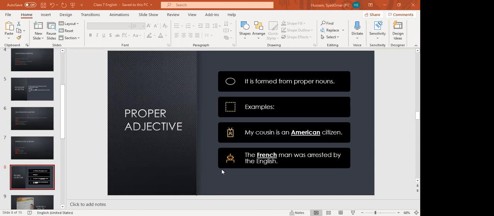Okay, so the third one was possessive adjective. It shows possession or ownership. My book, his carpet, your pencil, my toys, your exercise books. These are all possessive adjectives. Then demonstrative adjectives, I've told you these are 4 in number: this, that, these, and those. This and that are for singular nouns, and these and those for plural nouns. This and these stand for nearest objects, and that and those stand for far off objects. Okay, is it clear?